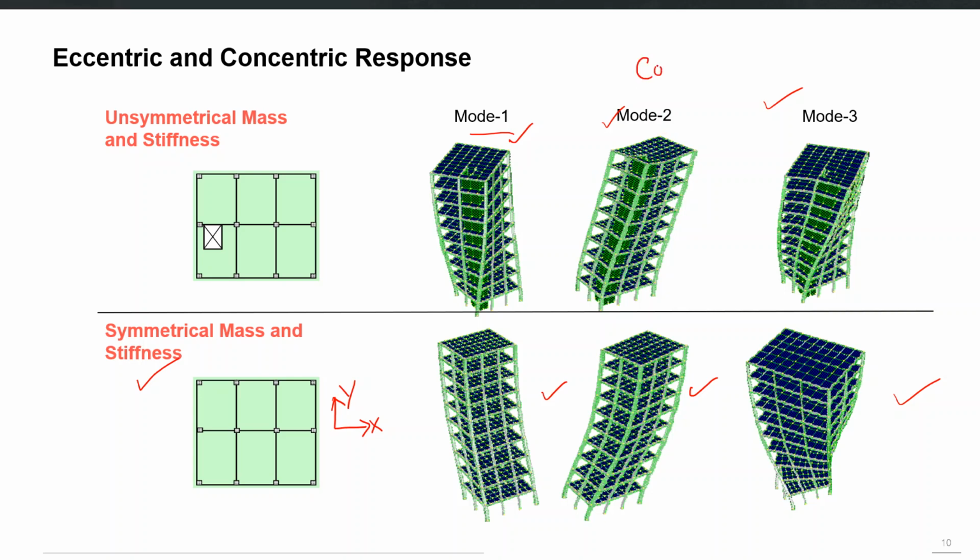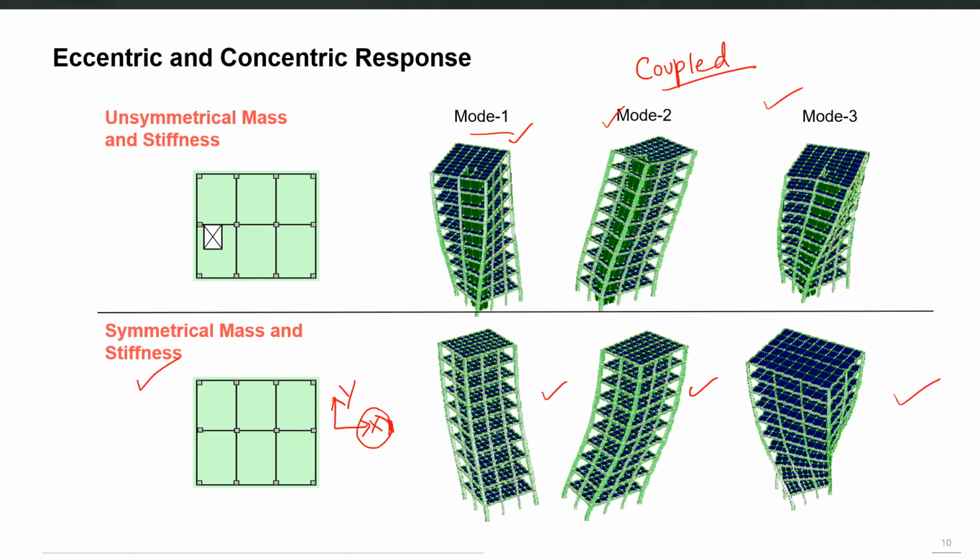So you may also have coupled modes. Coupled modes are basically the modes which are not purely translational in X or Y, but may be, say, an X direction mode which is dominant in X direction, but may have some contribution in Y direction.